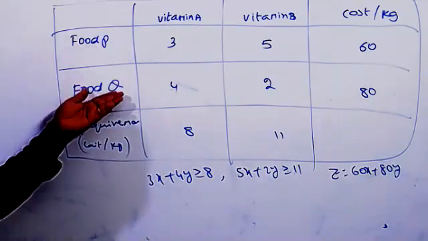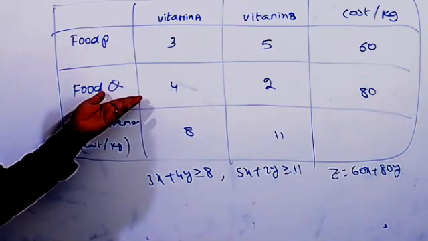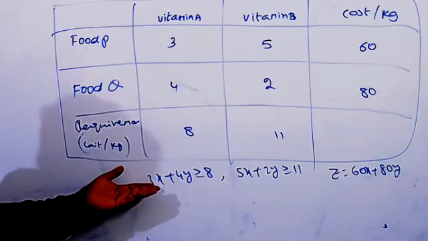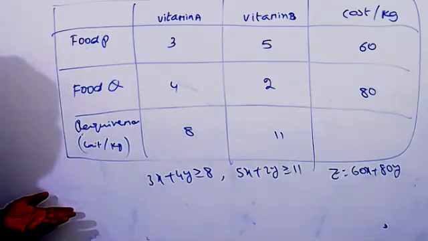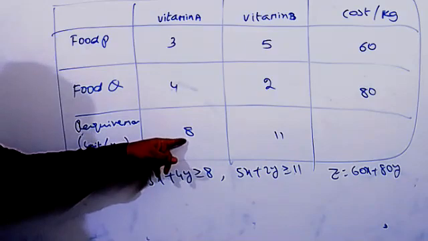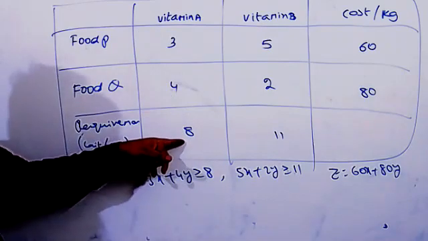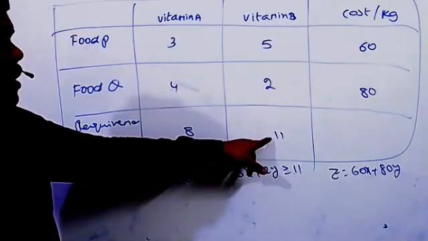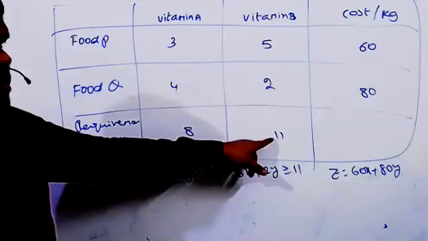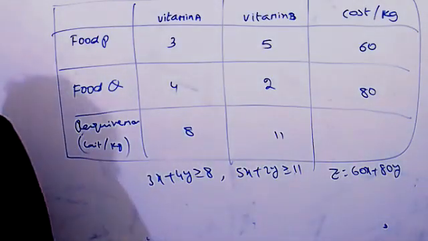Both together will combine, so we'll get the mixture. In mixture contains, next you can write now. The mixture contains minimum 8 units of vitamin A and at least 11 units of vitamin B.